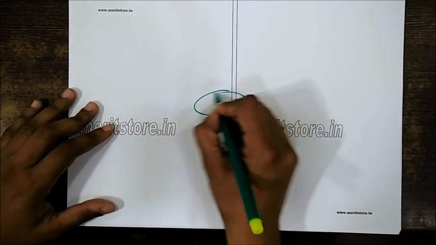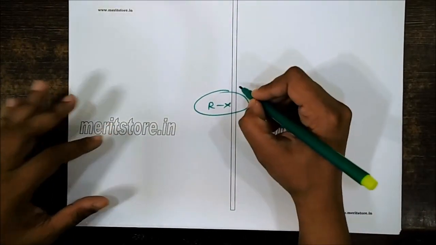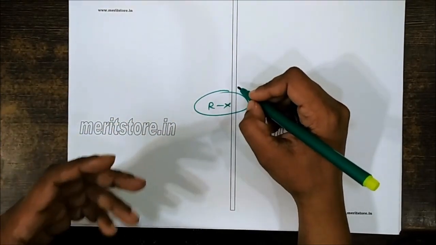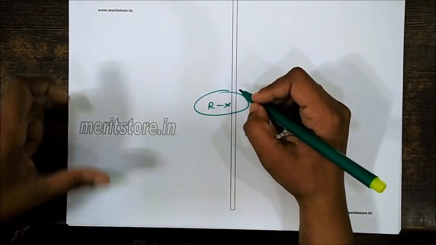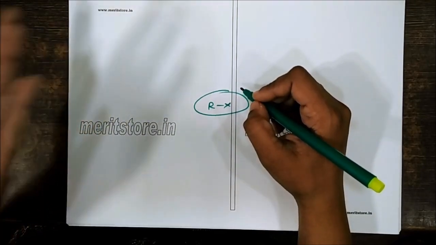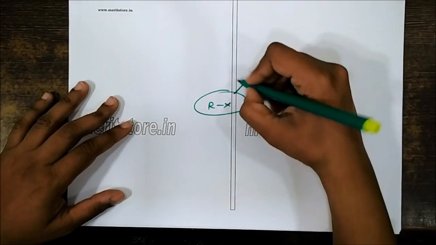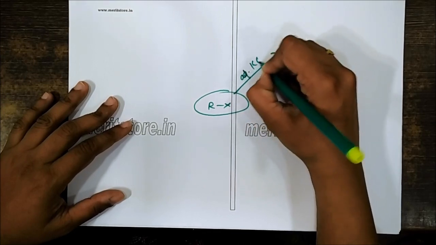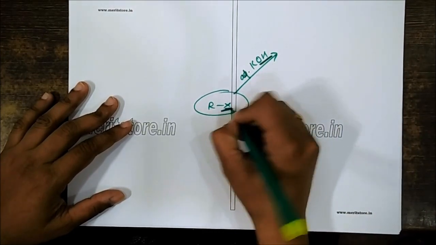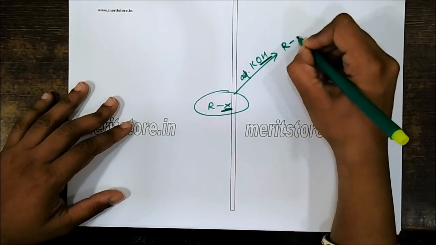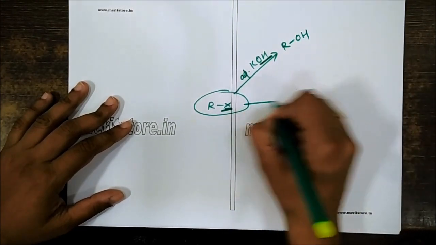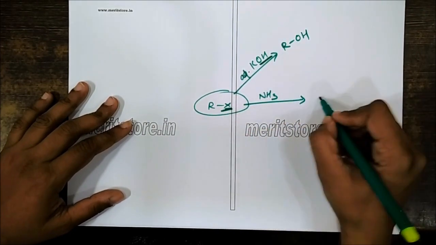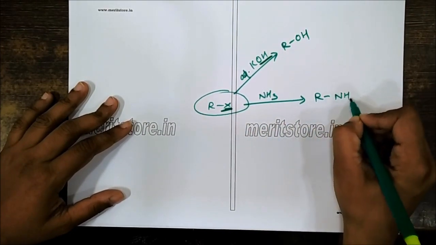For example, if I'm talking about RX, then I should know the role of the reagent that is playing an important role over there, because if I know the role of the reagent, predicting the product will become easy for me. For example, if I'm allowing this to react with aqueous KOH, then this is a replacement of X with OH giving the corresponding alcohol. If I'm allowing this to react with ammonia, there is a replacement of X with NH2 and I'm going to get the corresponding